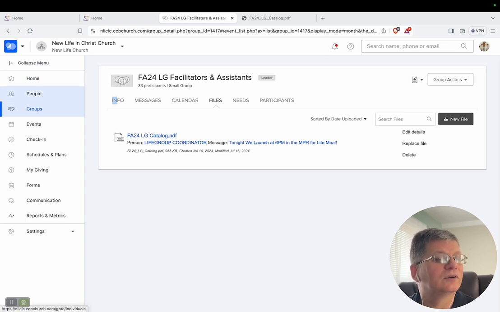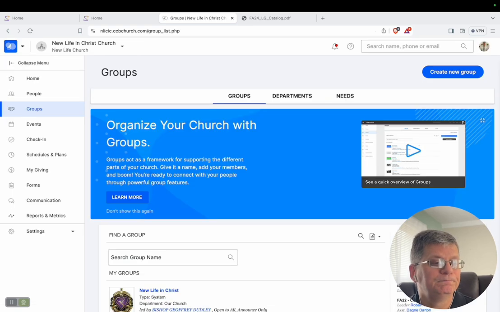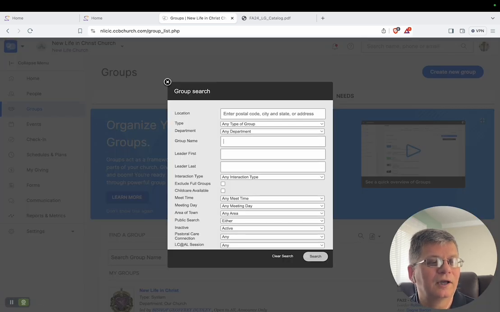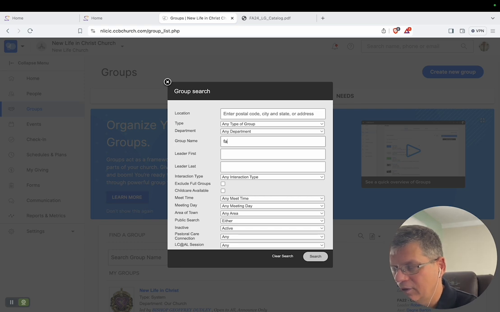So if we were to go back to groups, I'm going to click out of here and go back to groups. I'm going to repeat the process. I'm going to use the Find a Group option by going to this over here on the far right. I don't want this one because it's only going to give me a summary. And because we have so many groups, they don't all pop up. And then with other churches too, they'll add to that listing because they also use Fall 24, and it'll be less options. So I'm going to go here to get the full, and I'm going to click on here for Fall 24.